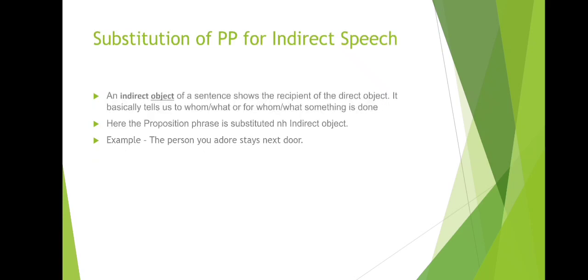Moving further, the next type is substitution of PP for indirect object. An indirect object of a sentence shows the recipient of the direct object. It basically tells us to whom or what or for whom or what something is done. Here the preposition phrase is substituted into indirect object. Example: the person you adore stays next door.